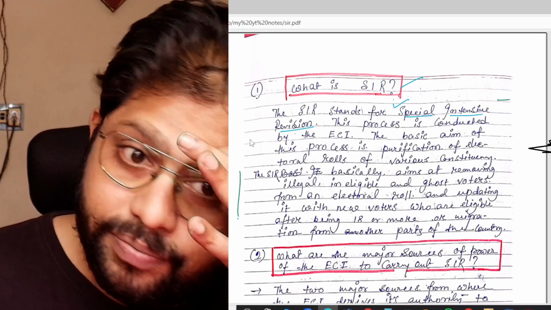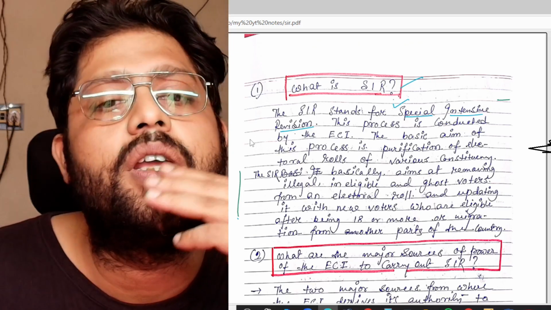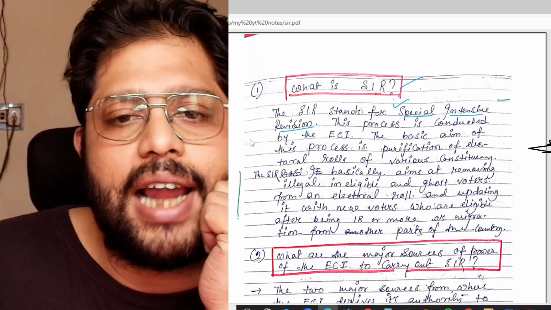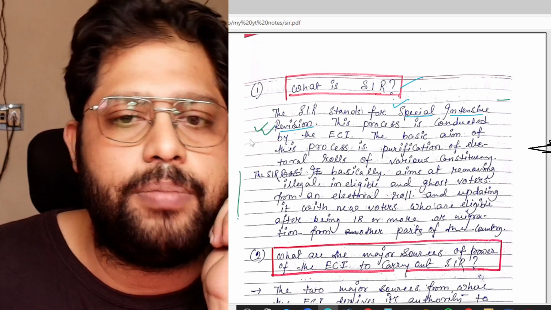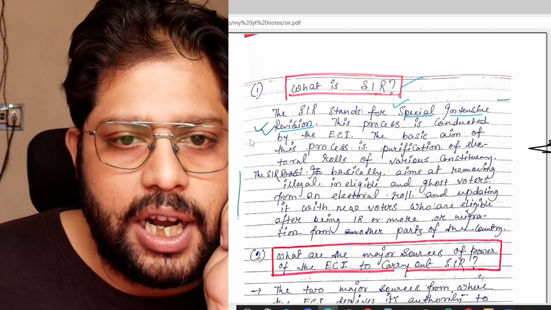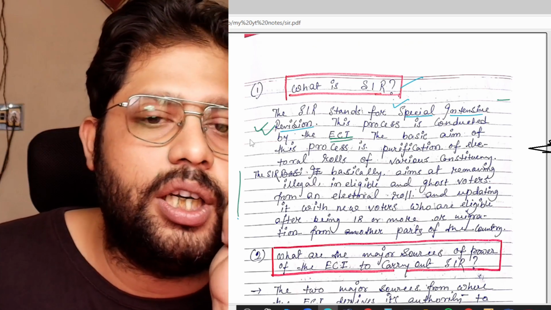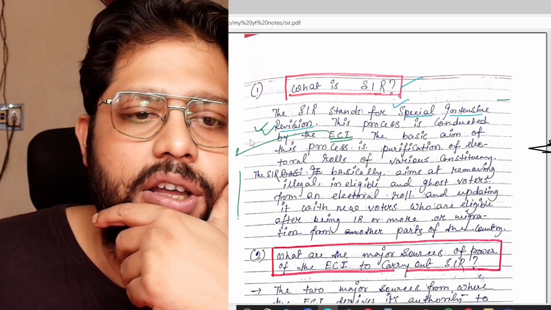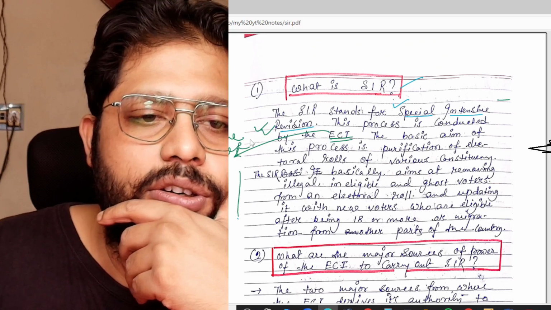Definition here is not a very formal definition, it's just what is SIR, its full form, etc. So SIR stands for the Special Intensive Revision. Special Intensive Revision of what? The Special Intensive Revision of Electoral Rolls. We will see that this process is conducted by the Election Commission. So the sole authority for conducting this process is ECI, the Election Commission of India.